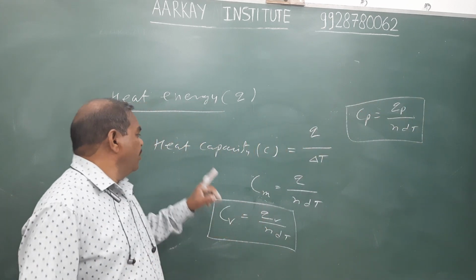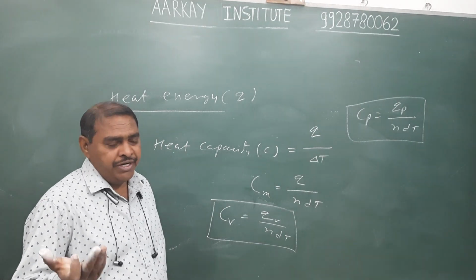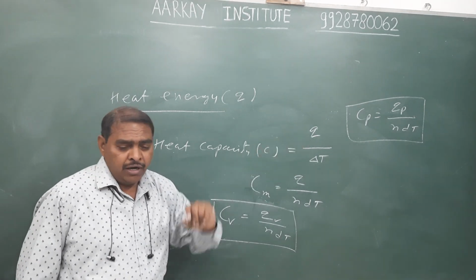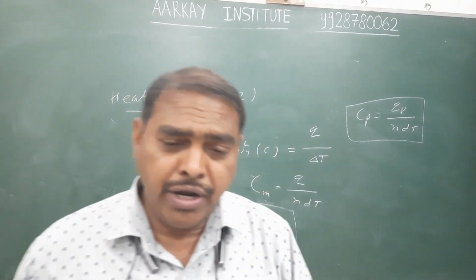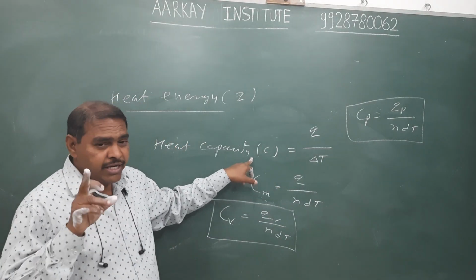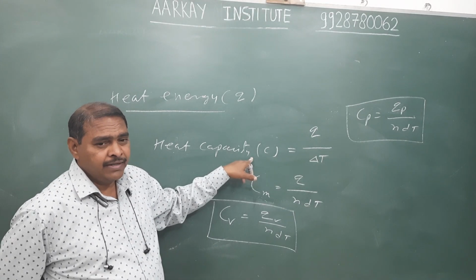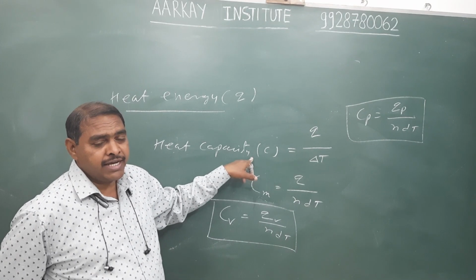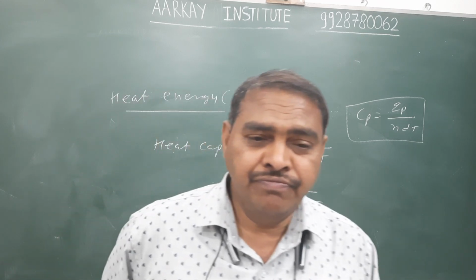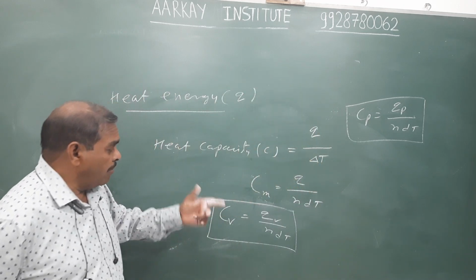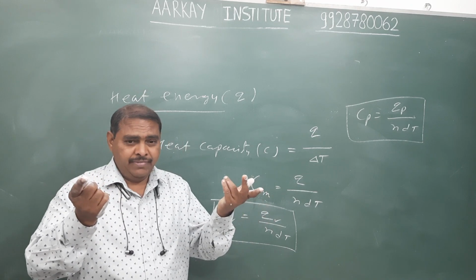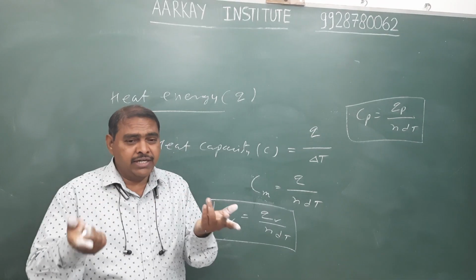Let me say it once again. What do you mean by heat capacity? The amount of heat required to raise the temperature of the system by 1 degree. How much system? Maybe 1 gram, maybe 10 gram, maybe any amount of the system. Therefore, heat capacity is an extensive property. But molar heat capacity is intensive. Molar heat capacity means the amount of heat required to raise the temperature of 1 mole of substance by 1 degree. Therefore, the amount is fixed and it is an intensive property.